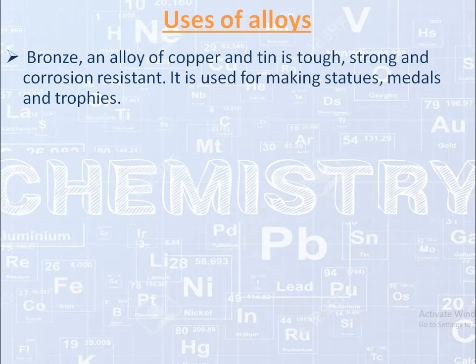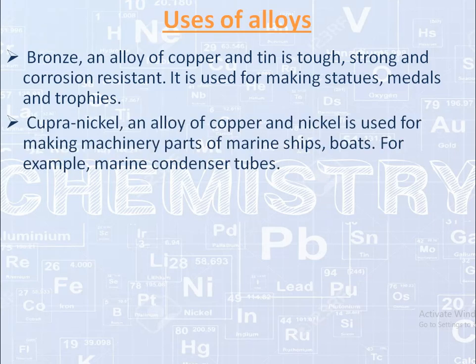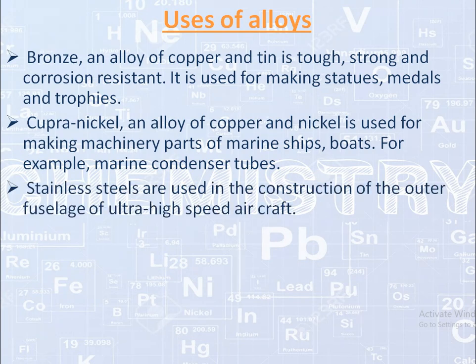Bronze, an alloy of copper and tin, is tough, strong and corrosion resistant. It is used for making statues, medals and trophies. Cupronickel, an alloy of copper and nickel, is used for making machinery parts of marine ships and boats, for example marine condenser tubes. Stainless steels are used in the construction of the outer fuselage of ultra-high speed aircraft.